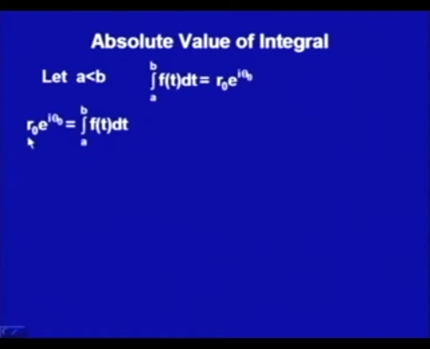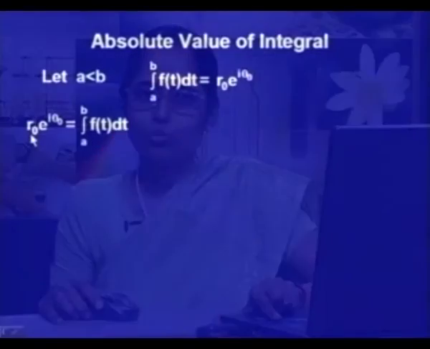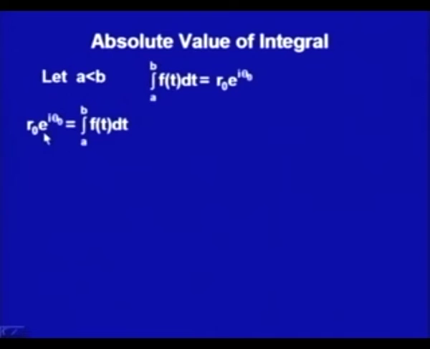Now from here I want the modulus, because we are talking about the absolute value of the integral. When we talk about real valued functions or real numbers, the absolute value simply means removing the sign of the value. But for a complex number we know that the absolute value means its modulus. So here the absolute value simply means the modulus, and in that form the modulus is r naught. We want to find out what this r naught is. e to the power i theta naught is a constant.